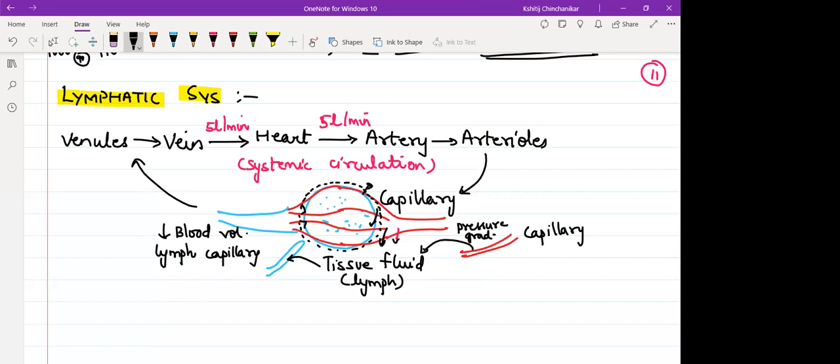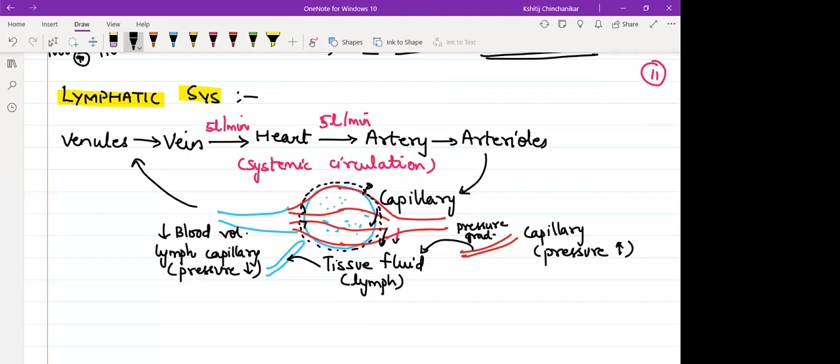तो ऐसा क्या change करोगे कि lymph capillary and blood capillary में ये pressure difference होगा? Now think and tell me whether it is blood capillary or lymph capillary. Both are endothelium. Both are made up of squamous epithelium. But inside the blood capillary, pressure is high. That's why fluid can leak out. Inside the lymph capillary, the pressure of the fluid should be low.